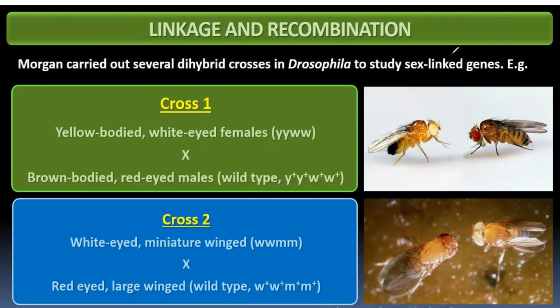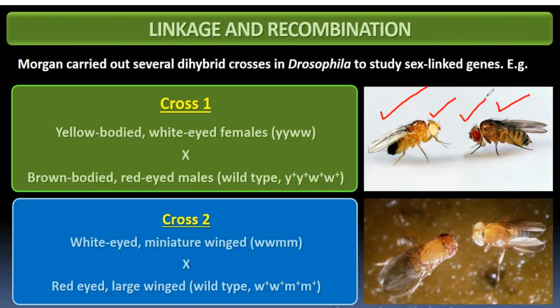Morgan carried out several dihybrid crosses in Drosophila to study sex-linked genes. Cross 1 and cross 2 examples are given. Cross 1 was done with a yellow body, white eye female and a brown body, red eye male. In the figure, it is very clear that the female has a yellow body with white eye. The male has a brown body with red eye.